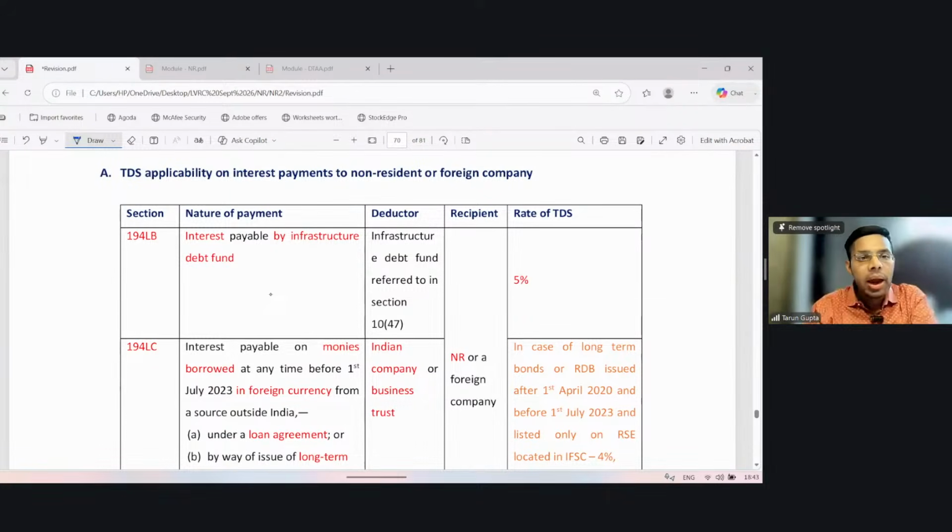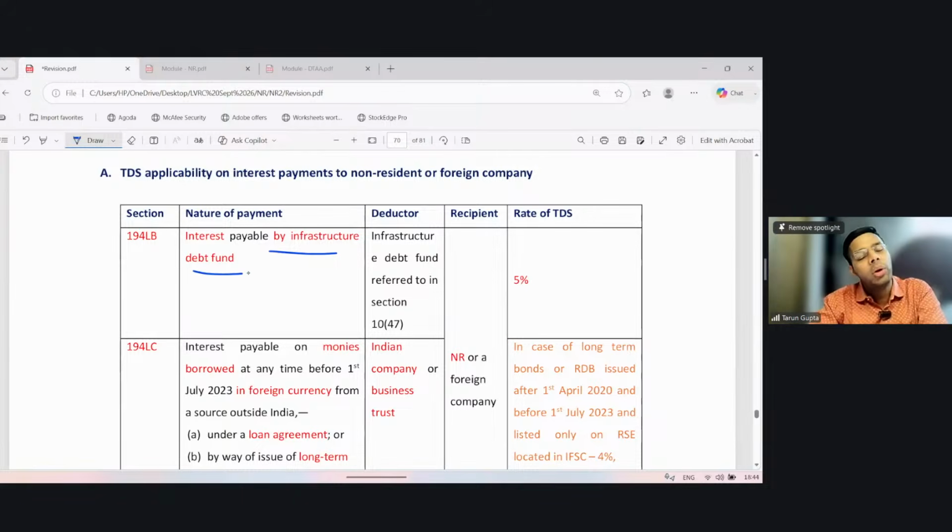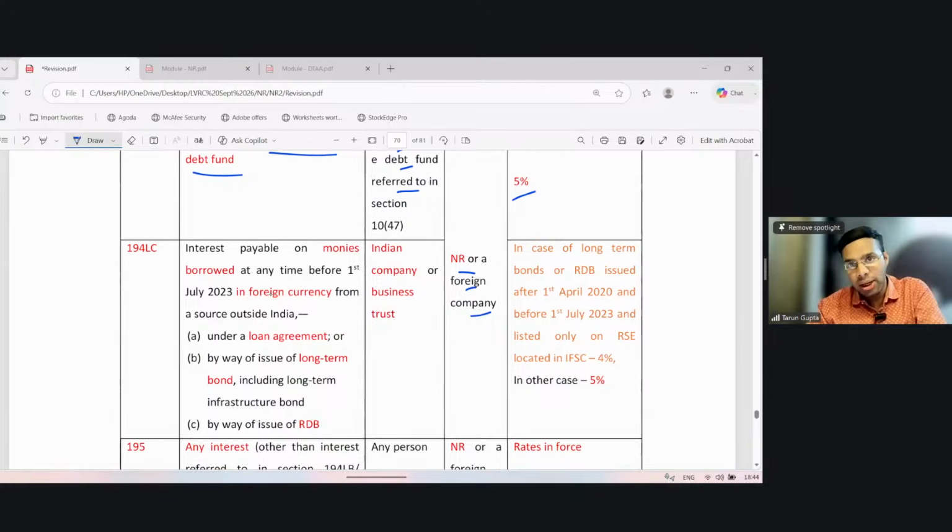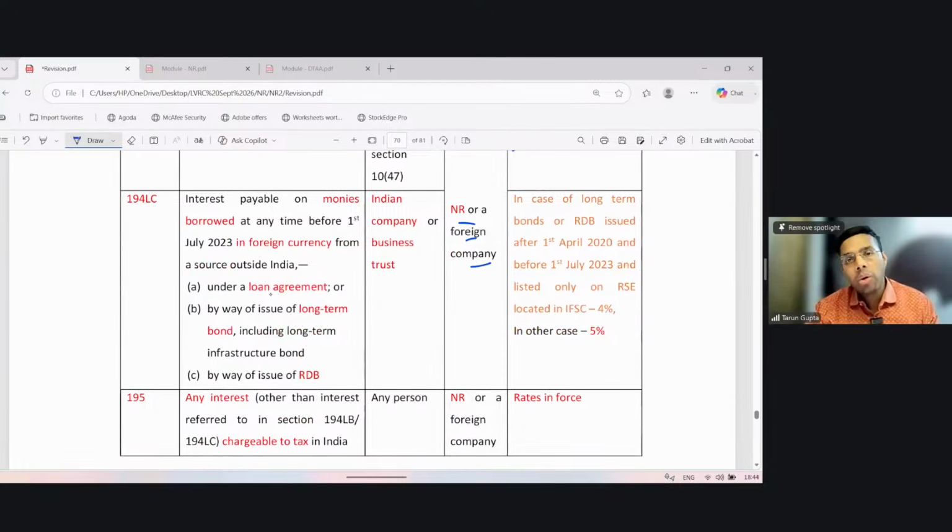It says that 194LB is a concessional section. It's applicable on interest payable by an infrastructure debt fund. If the loan is taken by the infrastructure debt fund, and the interest is paid to a non-resident or a foreign company, then such infrastructure debt fund is required to withhold tax at the rate of 5%. And such income shall be taxable in the hands of the non-resident at the rate of 5% only. So they will not be required to pay any other tax or any other amount at the time of filing return of income.